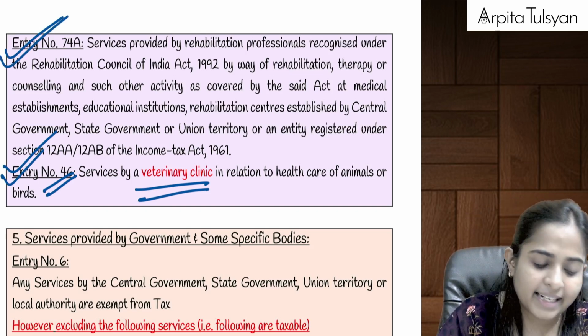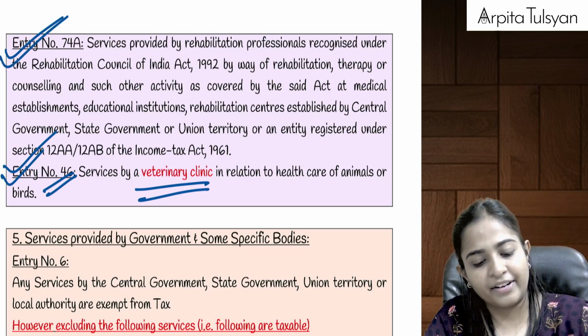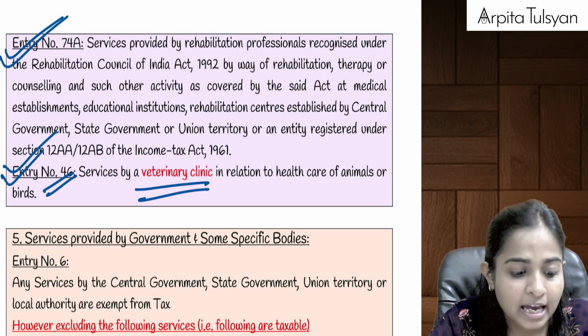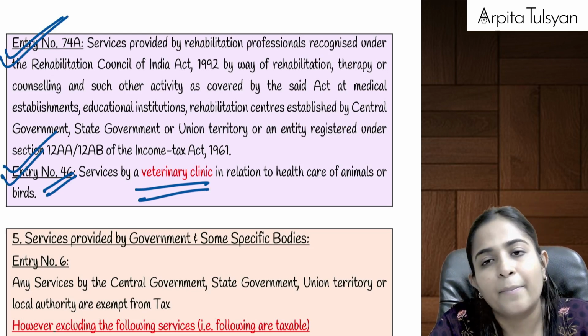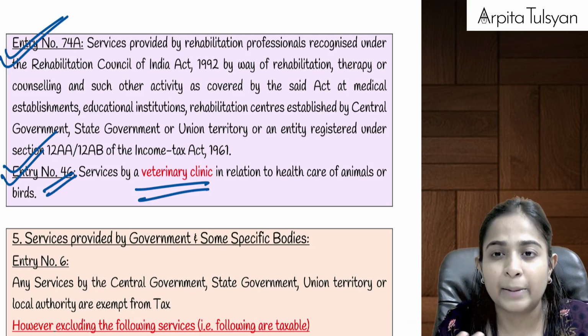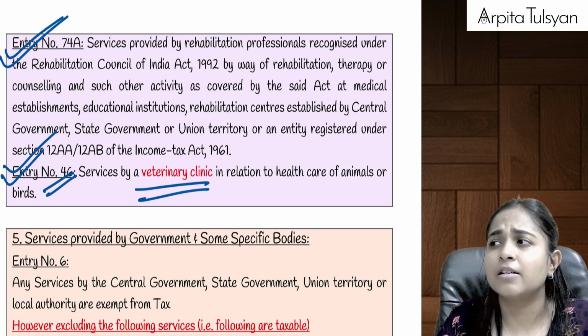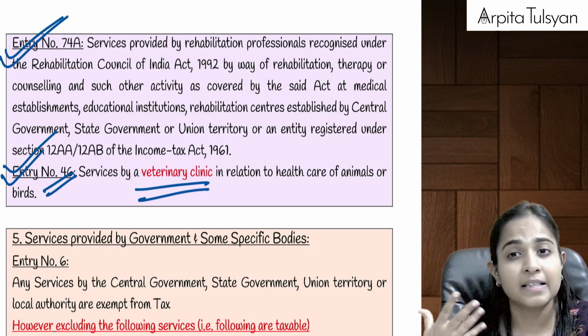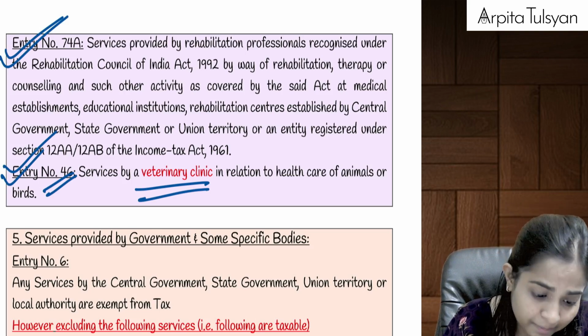And the last one, that is entry number 74A. Entry number 74A says that if there are some services provided by rehabilitation professionals, rehabilitation means who gives some therapy, who gives some counseling, for example some people are facing depression, etc., and they are going for some therapy.